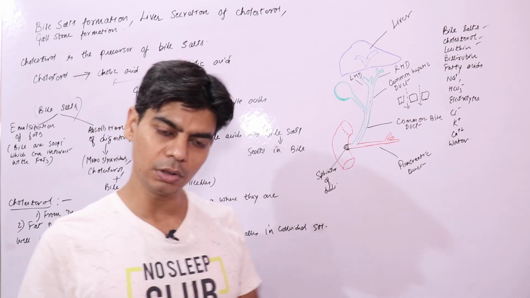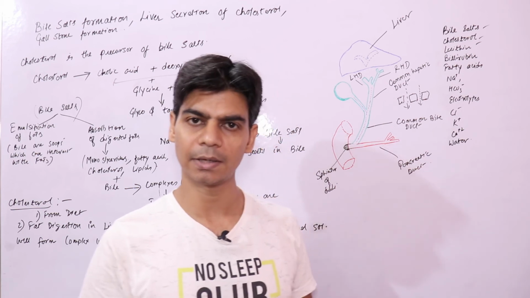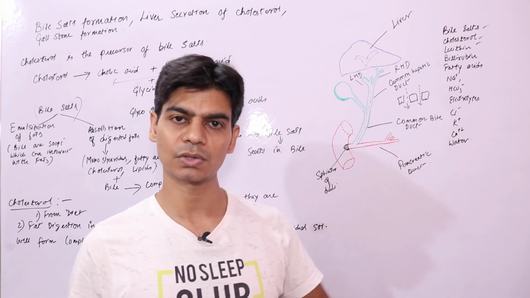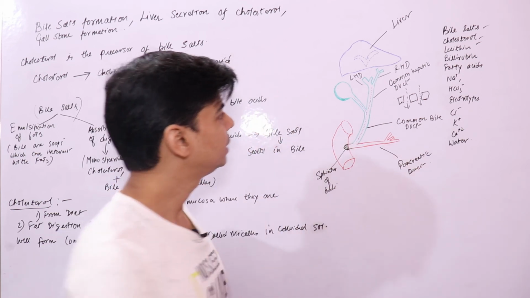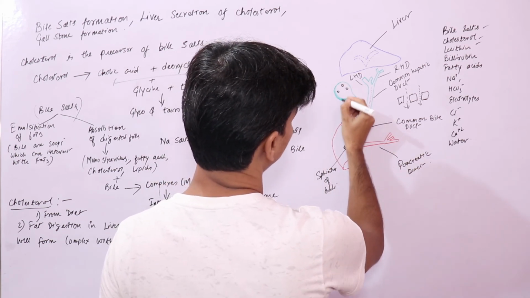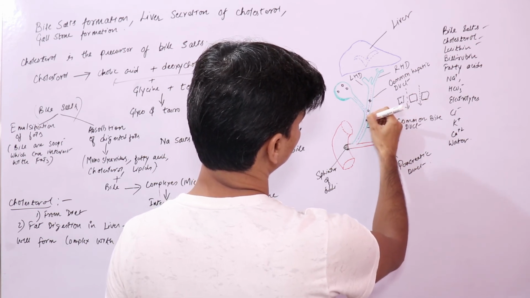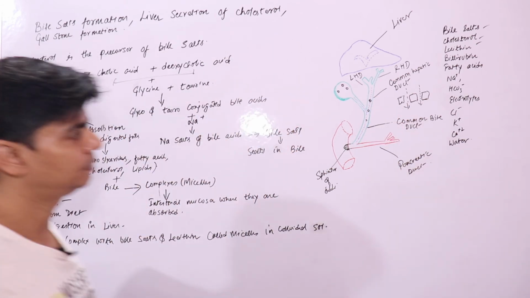We call these crystals that get precipitated from cholesterol gallstones. So you will see gallstones here, it will get precipitated like this.